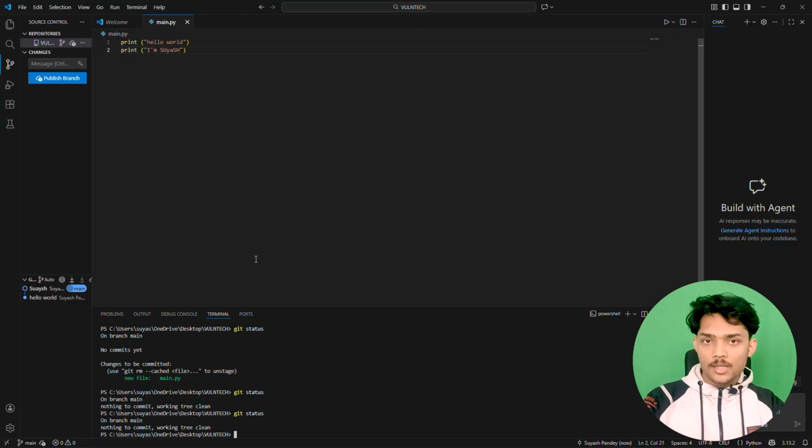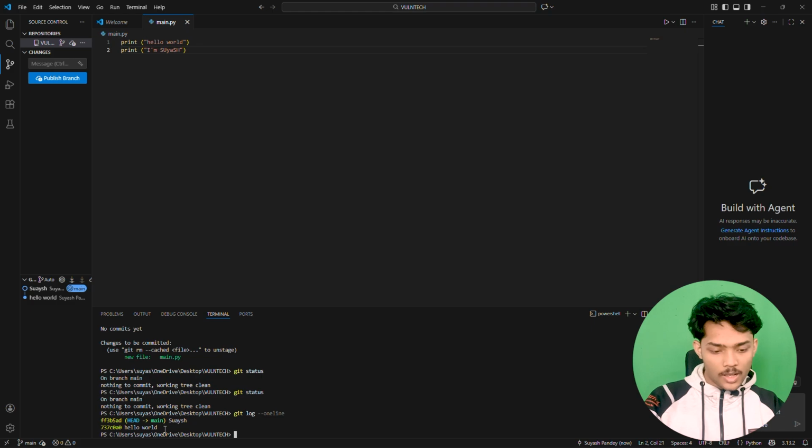Now what if you made this commit by mistake and now you want to delete it or go a step back on this commit? For that we use a command named git reset, and before that I can show you a little log here, that is git log --oneline. And we can see the similar data that we are observing in the graph section. It is also showing us these hashes here, and it says now the HEAD is on this commit.